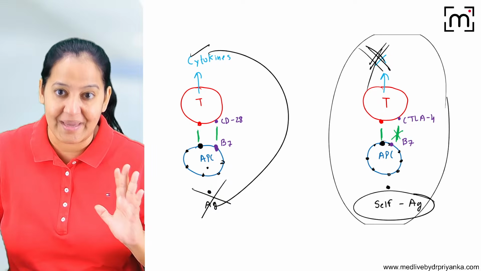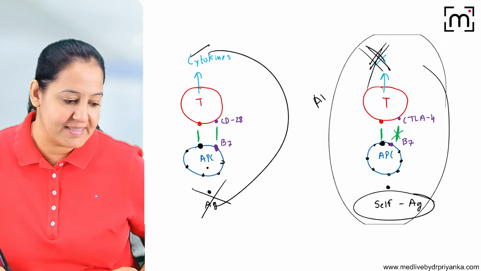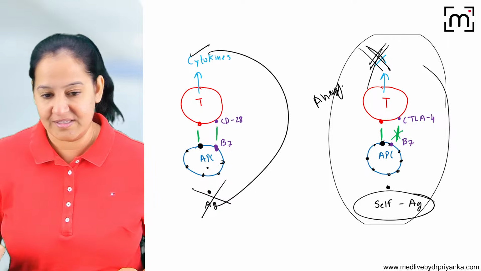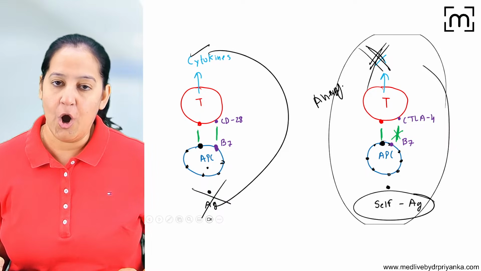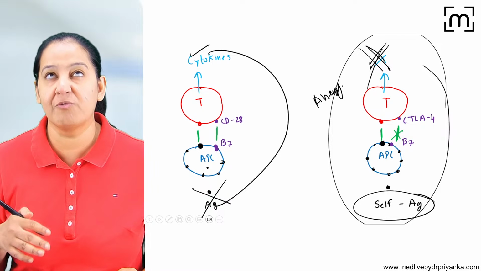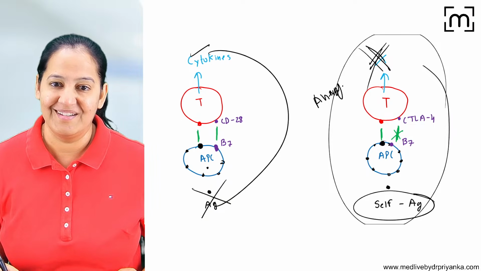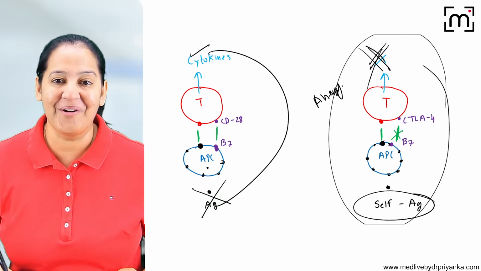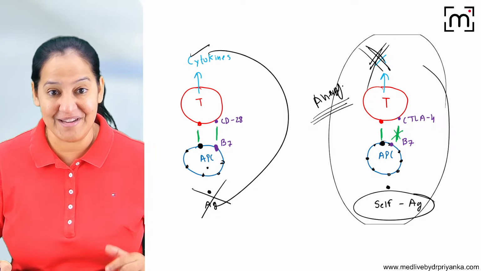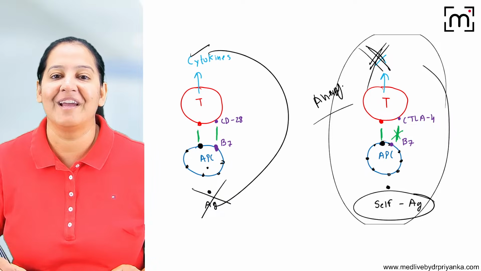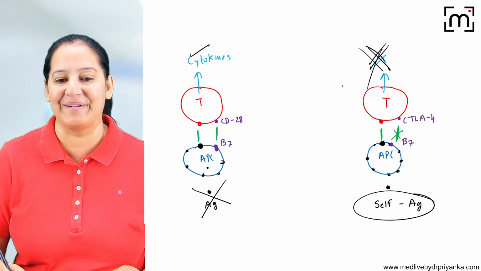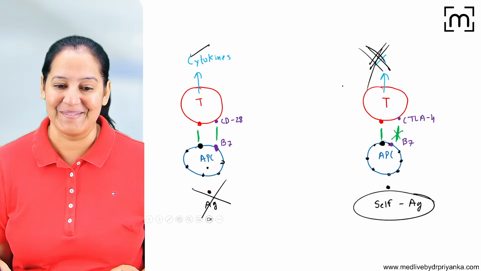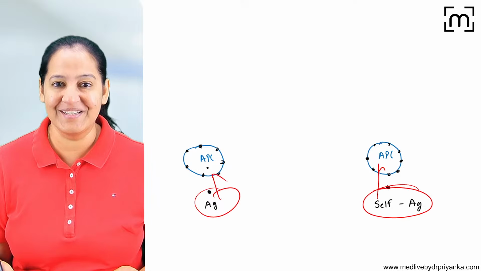Thankfully, God has given this mechanism to me, and this mechanism is known as anergy. How many of you got it? Or let me ask vice versa: how many of you didn't get it? There may be people who didn't get it. Anergy. The mechanism is difficult, but I tried my best with these elaborate diagrams I have drawn. Beautiful diagrams, the line diagrams. Say yes, got it. So this is anergy.